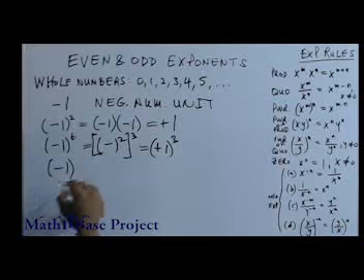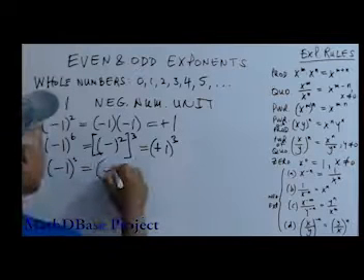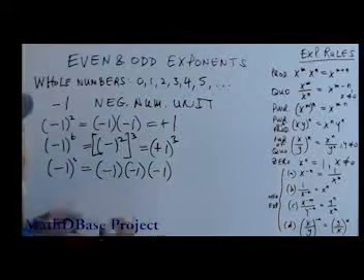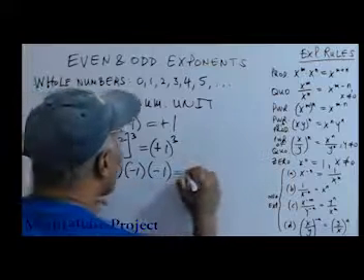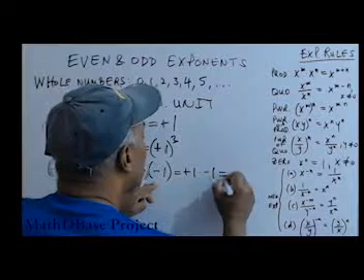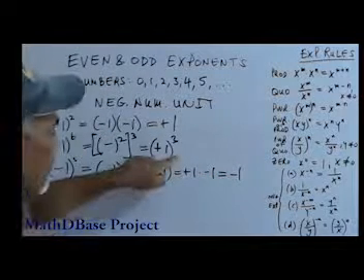Well, let's look at negative 1 cubed first. Negative 1 cubed is negative 1 times negative 1 times negative 1, right? We know from here that negative 1 times negative 1 is positive 1, and positive 1 times negative 1 is negative 1. Back to this.